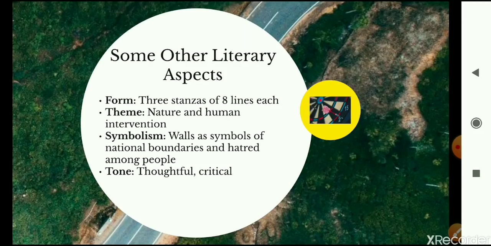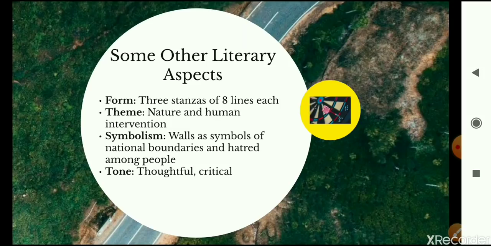Like I told you while I was explaining, walls are the symbol of national boundaries, literally, obviously, because we have built boundaries along the boundaries of our nations, and hatred among people. Walls also signify the hatred, the bad feelings that we have for each other, which create wars, which create problems between different nations, between the people, and which creates those boundaries, those mental boundaries in people's minds.